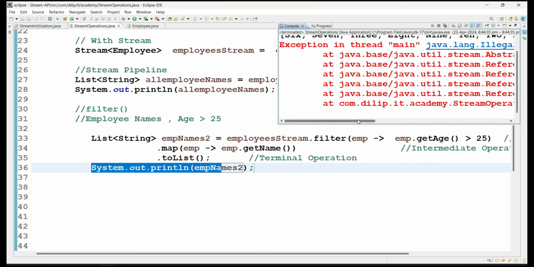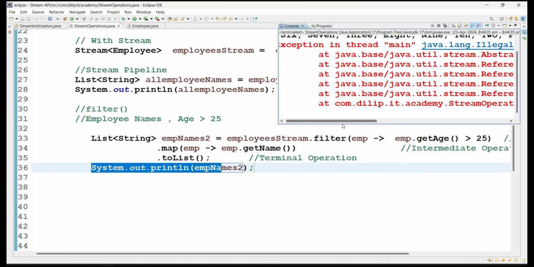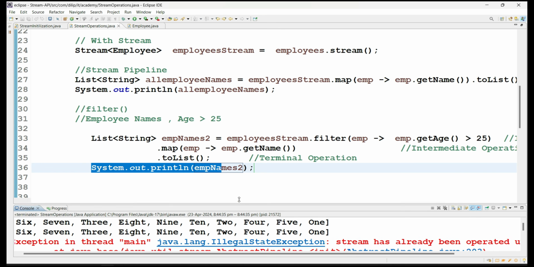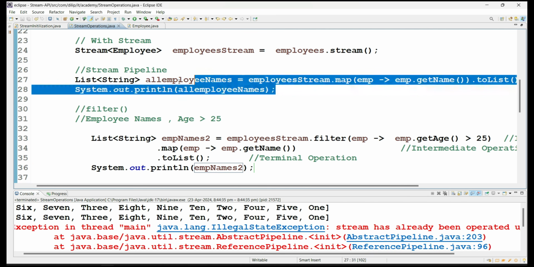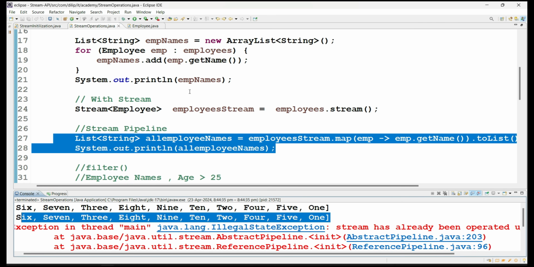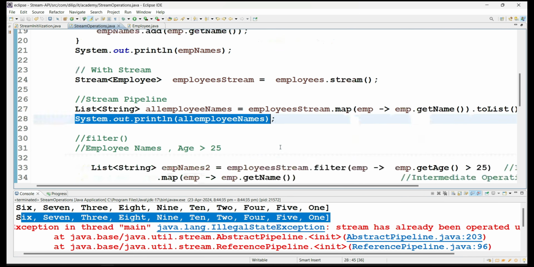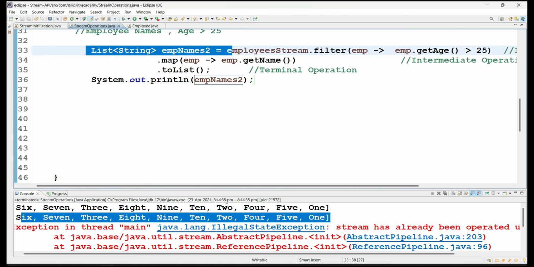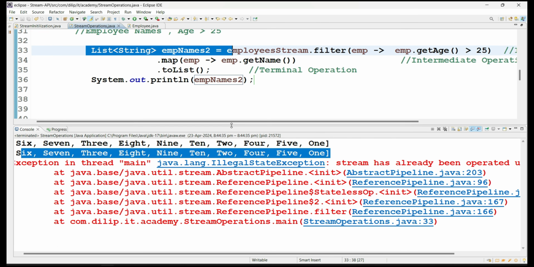So see here, there is a surprise. What is that surprise? Here it is. Just understand the exception, and then I'll explain what this exception is. If you observe, until this point it is processed successfully and you can see the names of the employees printed. So until line number 28 you don't have any problem, but you got a problem at line number 33.